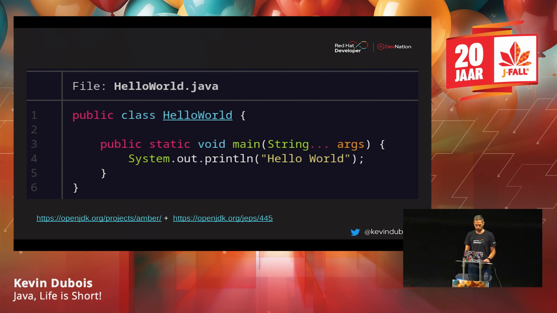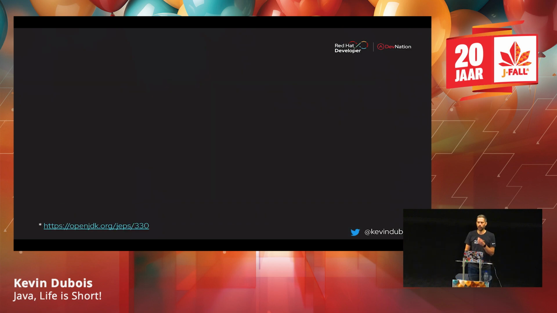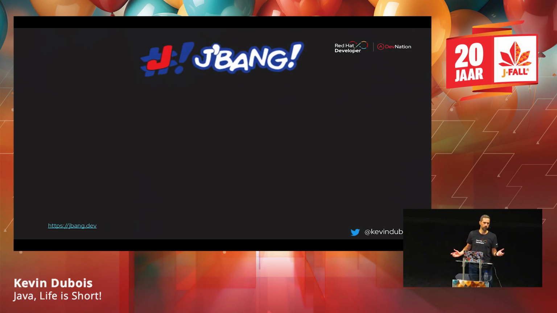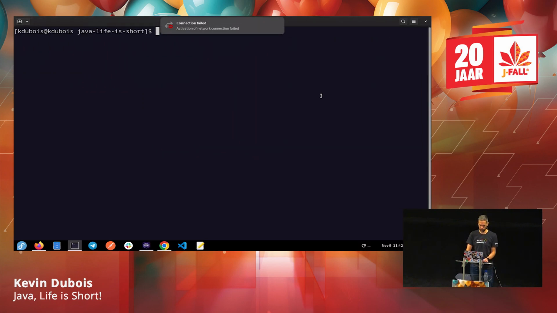So one project that works pretty well for simple use cases and actually for standalone scripts with Java is Jbang. So instead of doing Java compile and then Java run of writing your code to finally get your hello world, you can just use this tool called Jbang. And so let's try that out.